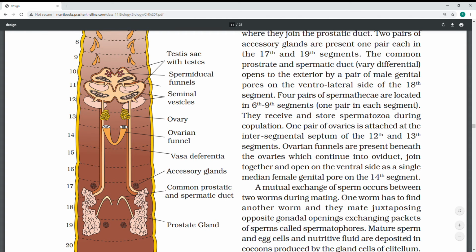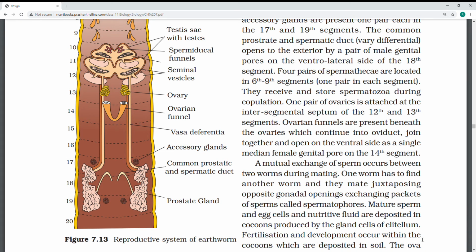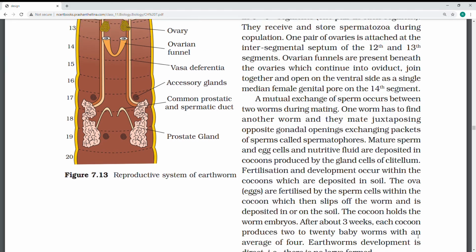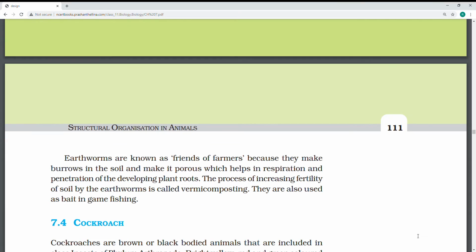The mature sperm and egg cells are deposited in the nutritive fluid. Here is the clitellum; the cocoons are produced through the clitellum, and the eggs develop into baby earthworms. Fertilization and development occur in the soil itself. That is why the ova, everything will be in the soil. The cocoon holds three worm embryos. In about 3 weeks, a new baby comes. So there is no larva. That is why it is direct development.